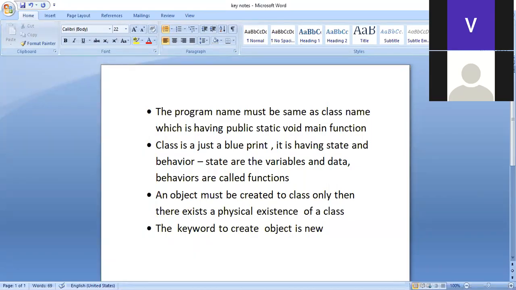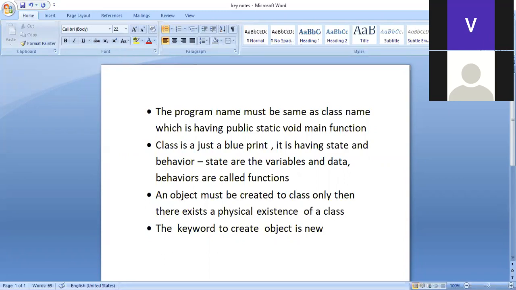Good. Okay, fine. So now coming to the session, these are the most key important points. The key important point is, as I told you, the class name must be same as the program name. The first important point. The second important point is that a class is just a blueprint. It is having the state and the behavior. The class is having both state and behavior.